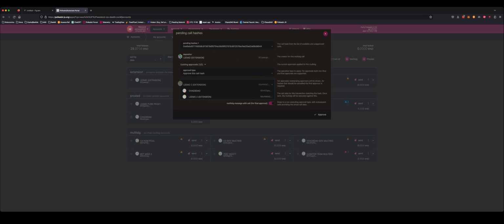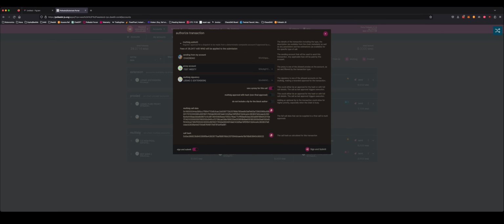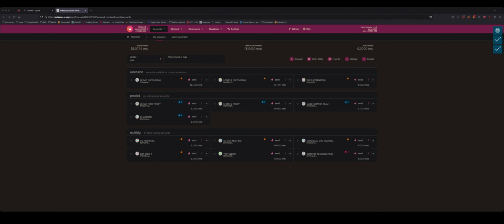So now we can sign this from the Chaos DAO account by pasting in the call data. But as we remember, this is not a hot wallet, it is a pure proxy, so there's another step that needs to happen. So if Chaos DAO goes to sign this multisig transaction on the curator team multisig, it will come up with another multisig call and call hash. So let's copy the call data, and remember that the call hash ends in 22. So let's sign that transaction.